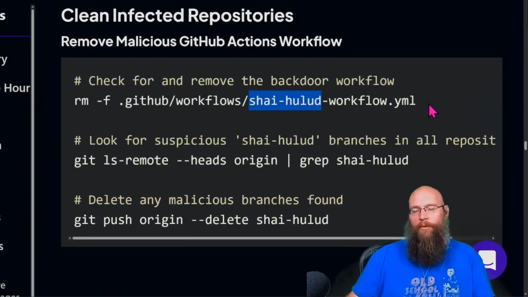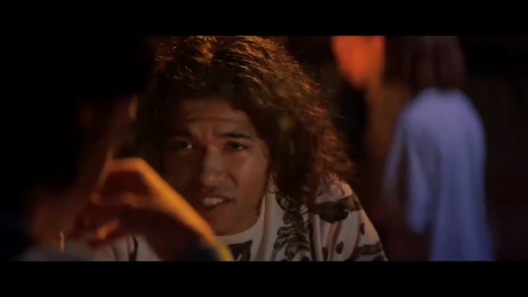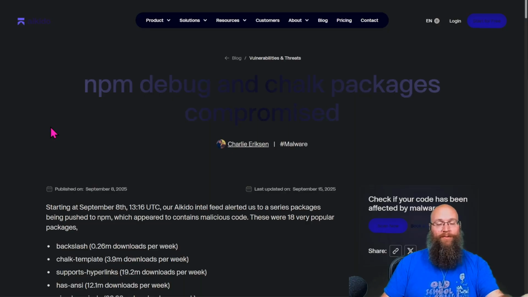This had to be for bragging rights, because if they were really trying to blend in, what they would have done is created something else that did not say SHAI HULUD. Look, you want to be elite? You got to do it righteous now.